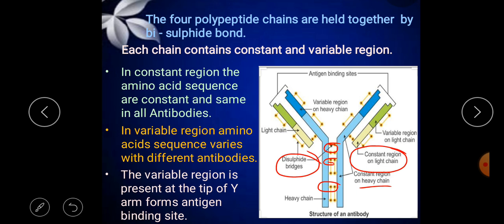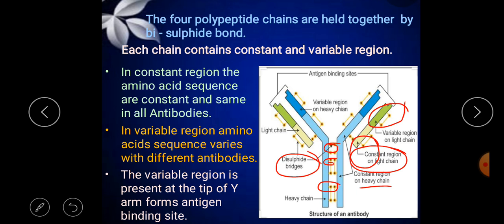In the chains you can see the constant and the variable regions are observed. At the front you can see these are the variable regions, and these are the constant regions. In the constant region, the amino acid sequences are constant and the same in all antibodies.